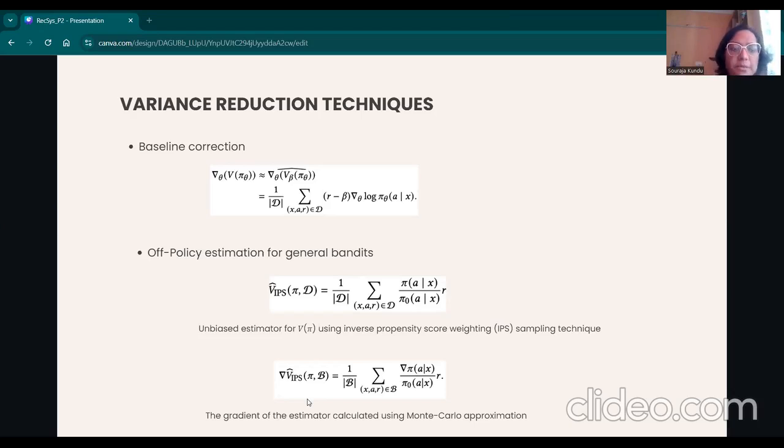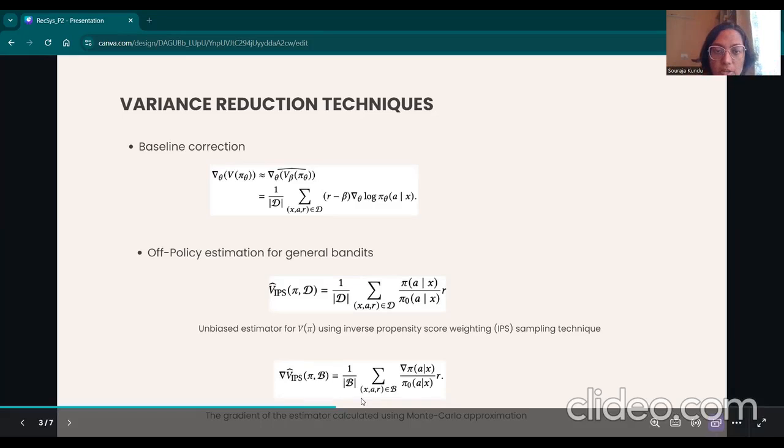The expectation V pi can be unbiasedly estimated using samples from this different policy pi naught through importance sampling, also known as inverse propensity score weighting or the IPS weighting. The importance weight is a ratio of the two policies, pi of a given x divided by pi naught of a given x. This method adjusts for the difference between the behavior and target policies, or the difference in probabilities between pi naught and pi.